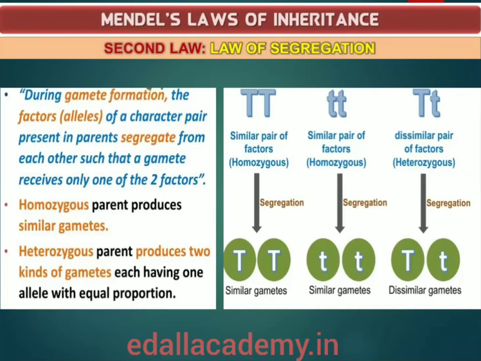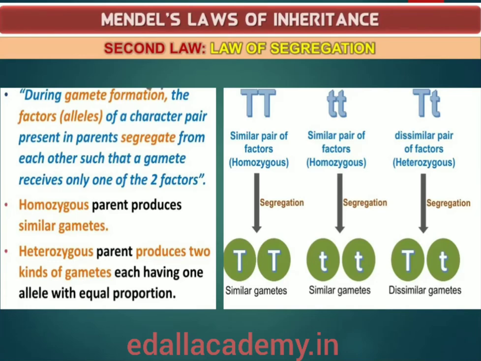This law is based on the fact that the alleles do not show any blending and that both the characters are recovered as such in the F2 generation, though one of these is not seen in the F1 stage. Though the parent contains two alleles, during gamete formation the factors or alleles of a pair segregate from each other such that a gamete receives only one of the two factors.